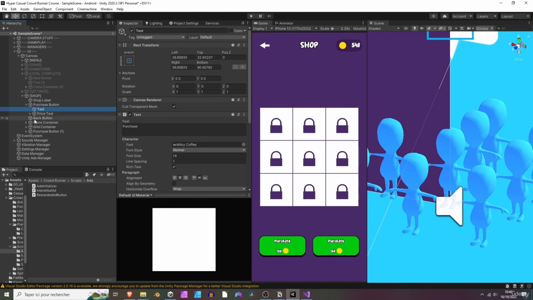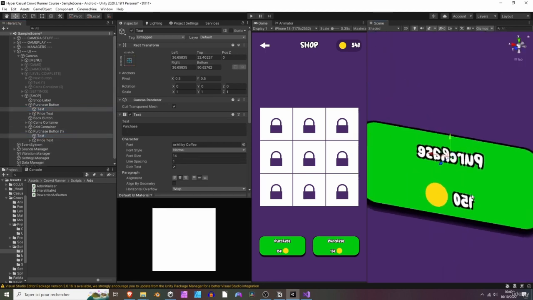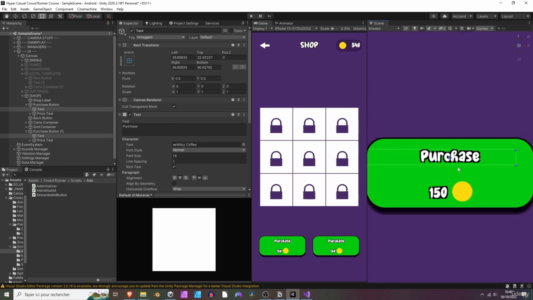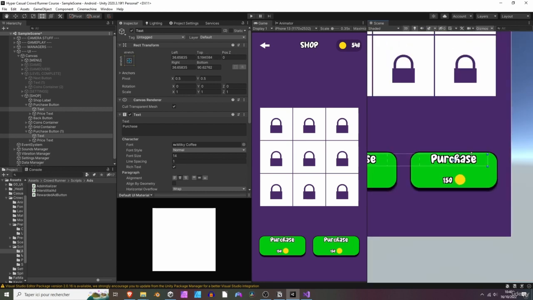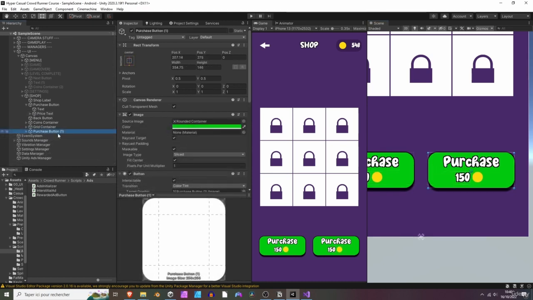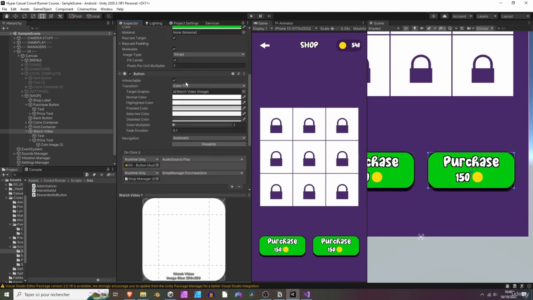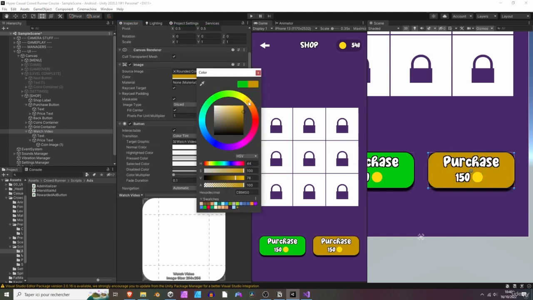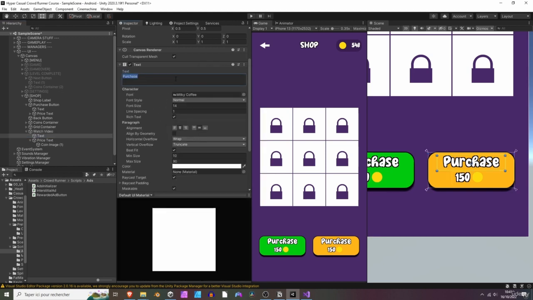After that, we need to rescale the text fields. So press F, T again, select 2D. All right, let's make them a bit bigger. So maybe like that. Okay, cool. Same thing for the price texts. We should make them a bit bigger. Okay, cool. Now it's okay. Now let's select the watch video button and rename it. So let's rename it watch video. Maybe we should make it a different color. So let's make it yellow-ish, orange. Yeah, something like that. We should also change the purchase label to watch video, like so.